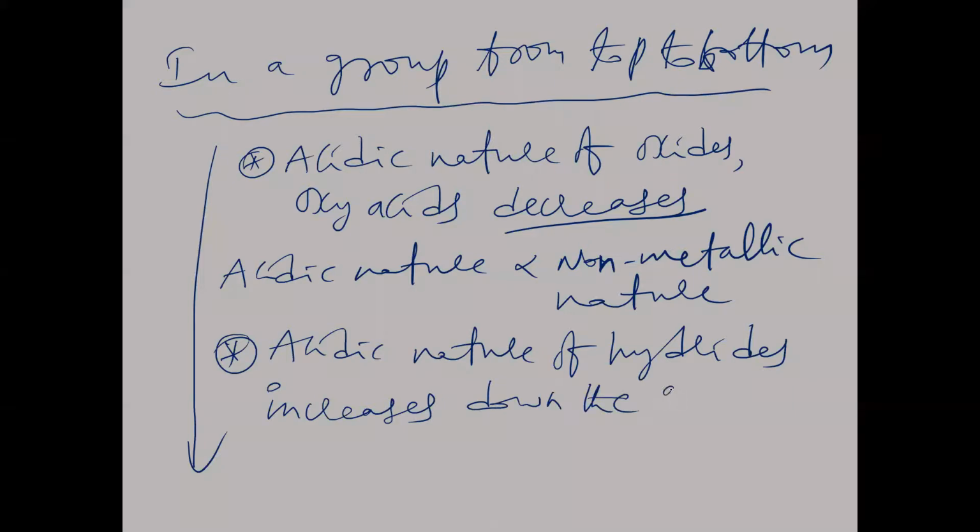So tell me now why the acidic nature of hydrides increases down the group. Suppose you take HF and HI. How do we write this? H-F, and here H-I.